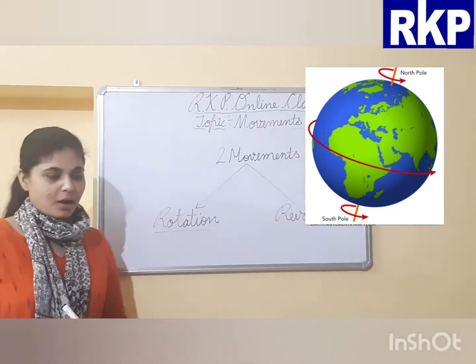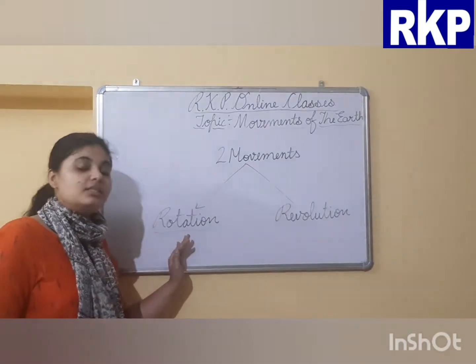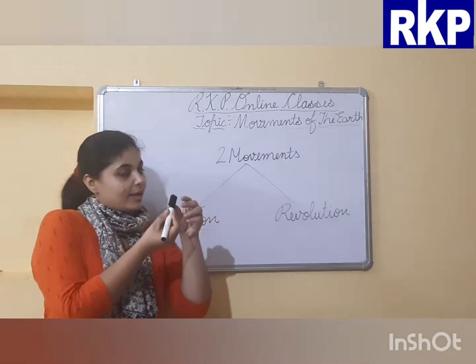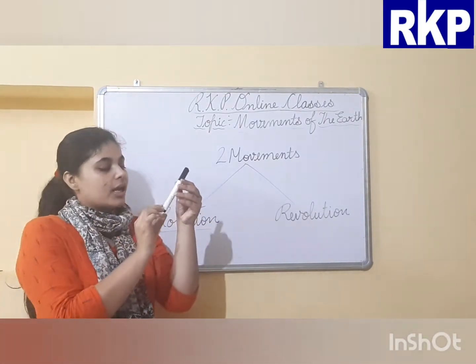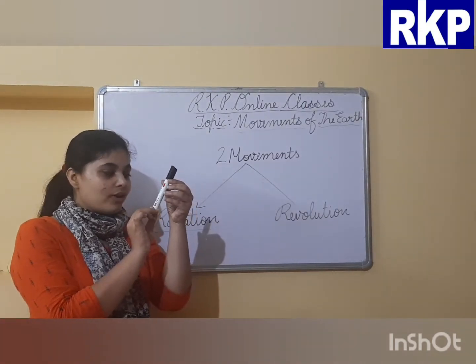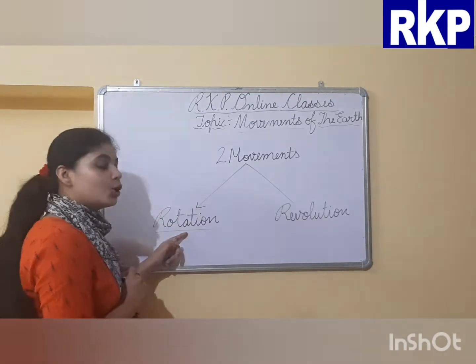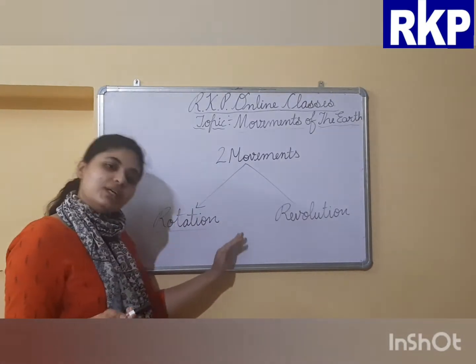Now we'll discuss rotation and revolution. Rotation means the spinning of the earth on its own axis. As you know, earth is not straight. It is slightly tilted. So spinning of the earth, moving of the earth on its own axis is known as rotation of the earth, or you can say earth's rotation.